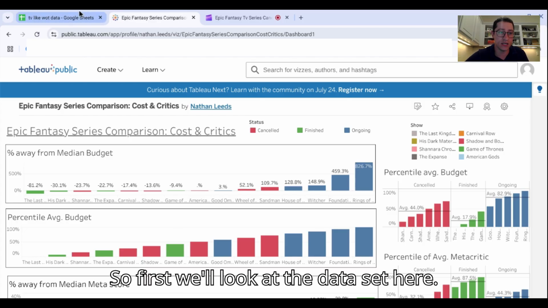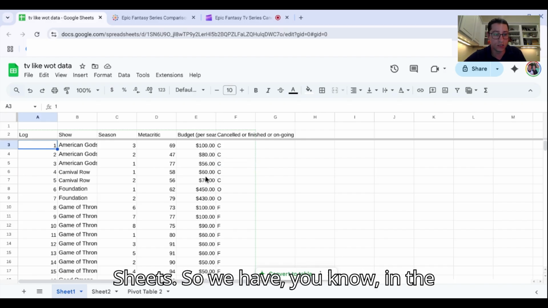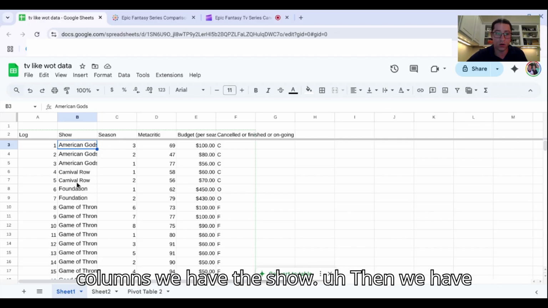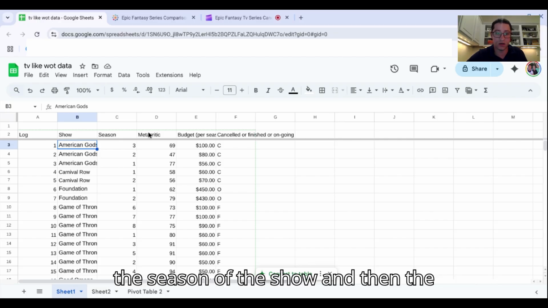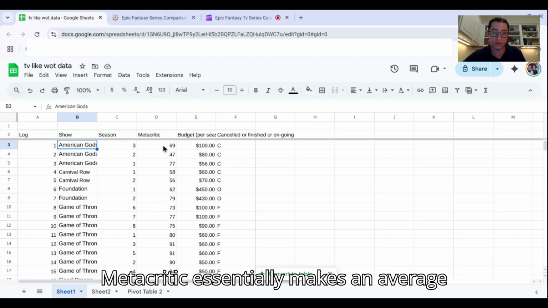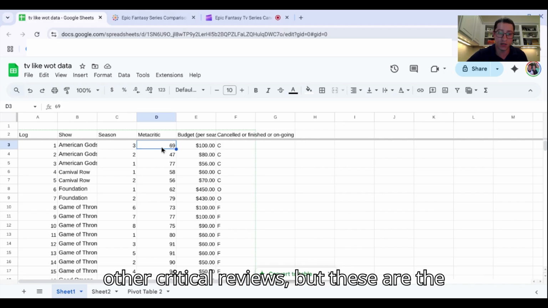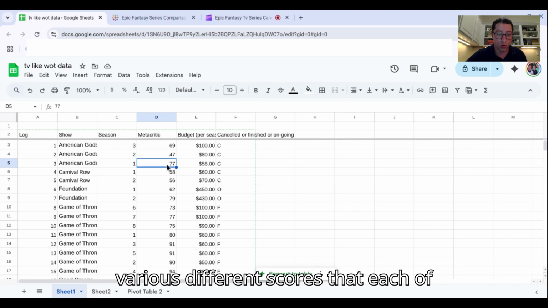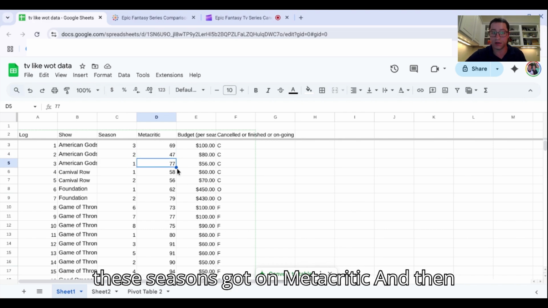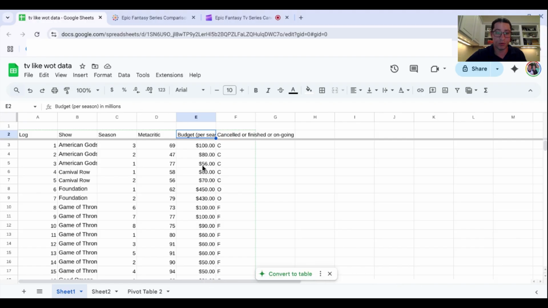So first, we'll look at the data set here. We have it on Excel or Google Sheets. In the columns, we have the show, then we have the season of the show, and then the Metacritic average, since Metacritic essentially makes an average already for you from the critical reviews, but these are the various different scores that each of these seasons got on Metacritic. And then the budget, this is in millions per season.